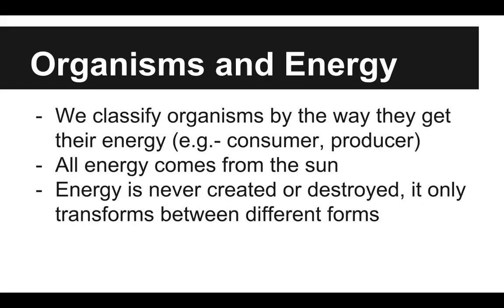Organisms and energy. We classify organisms by the way they get their energy, right? Consumers have to consume to get their energy. Producers can produce their own energy. That's where that comes from. All energy comes from the sun. We know that. We've talked about that before. Energy is never created or destroyed. It only transforms between different forms. This is an important idea. It's a little more abstract, a little difficult to wrap your head around, but we need to start thinking about energy in that way.